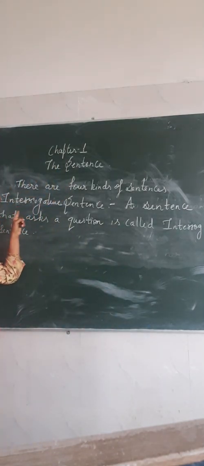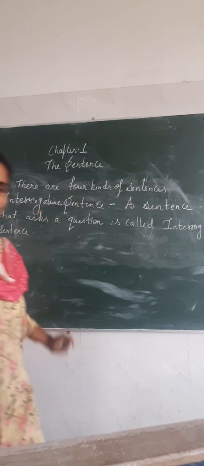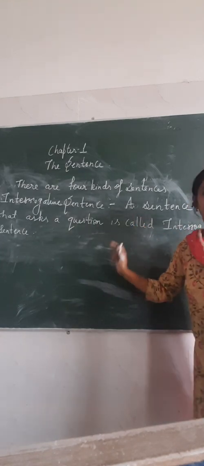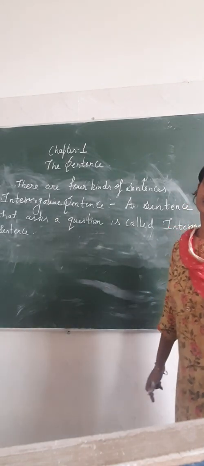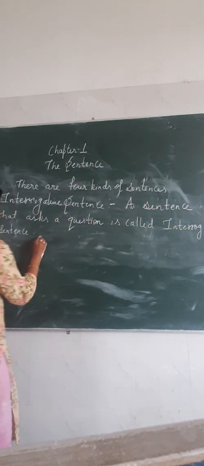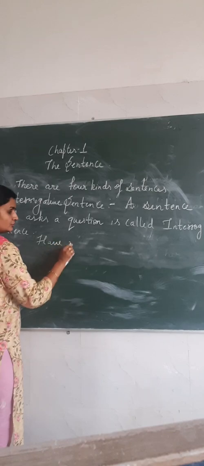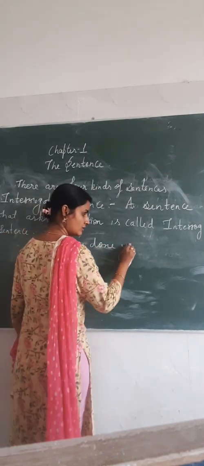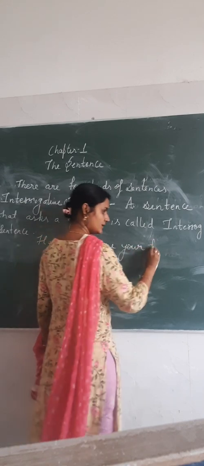So students, next kind is interrogative sentence. Here is the definition you can see. A sentence that asks a question is called interrogative sentence. Means those kinds of sentences that ask a question, those kind of sentences are called interrogative sentence, like have you done your homework?